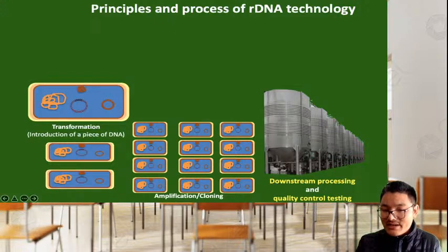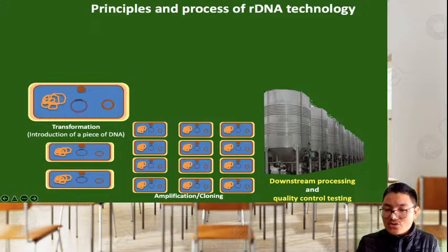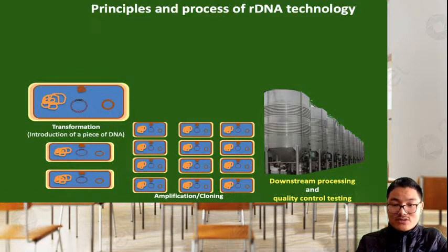In a way we can extract the insulin in the last stage of the rDNA technology, that is downstream processing. Downstream means end of the stream. Stream here means river, right? End of the stream we have downstream. Similarly, here at the end of rDNA technology, we have downstream processing, wherein we extract and purify the product, that is insulin, and finally quality testing is done and it is marketed and sent to the hospitals. So this is the main concept.